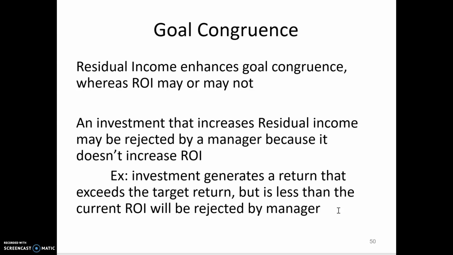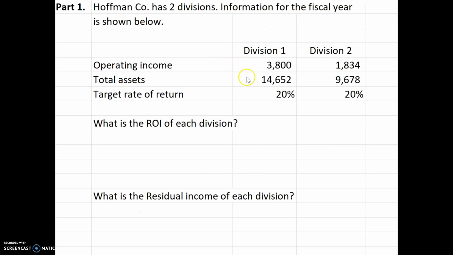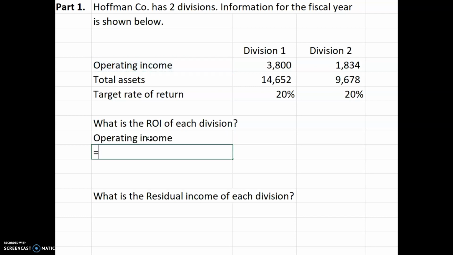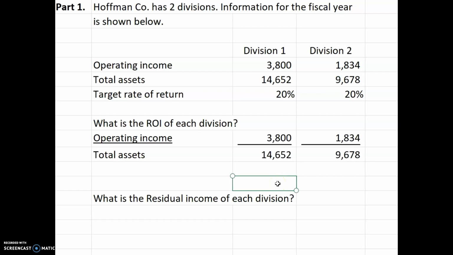So let's take a look at an example. So here we have two divisions, and they have a target rate of return of 20%. So the ROI, we know, is calculated by taking the operating income and dividing it by the total assets. So for Division 1, the operating income divided by the total assets comes to 26%, and let's go out a couple of decimal places. 25.94.